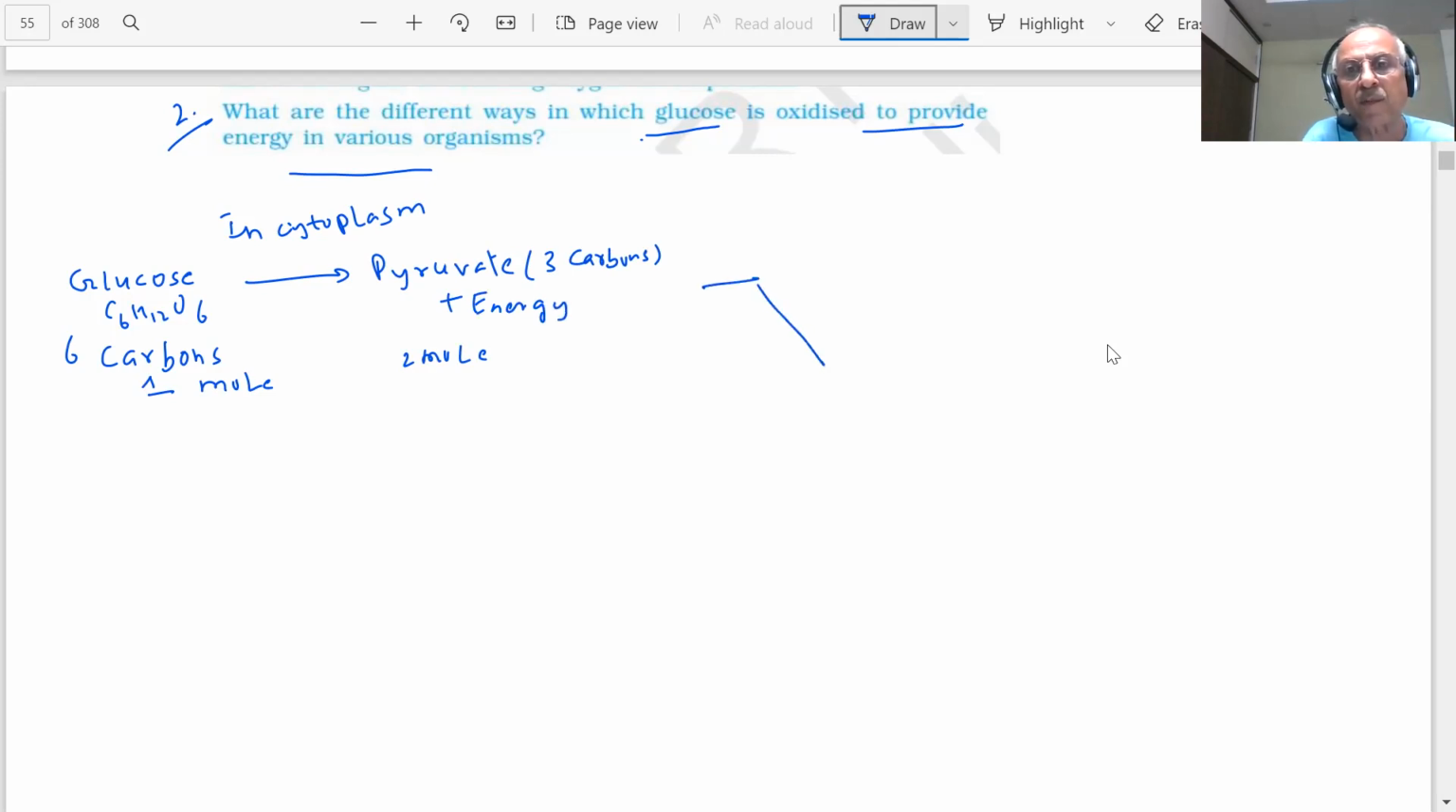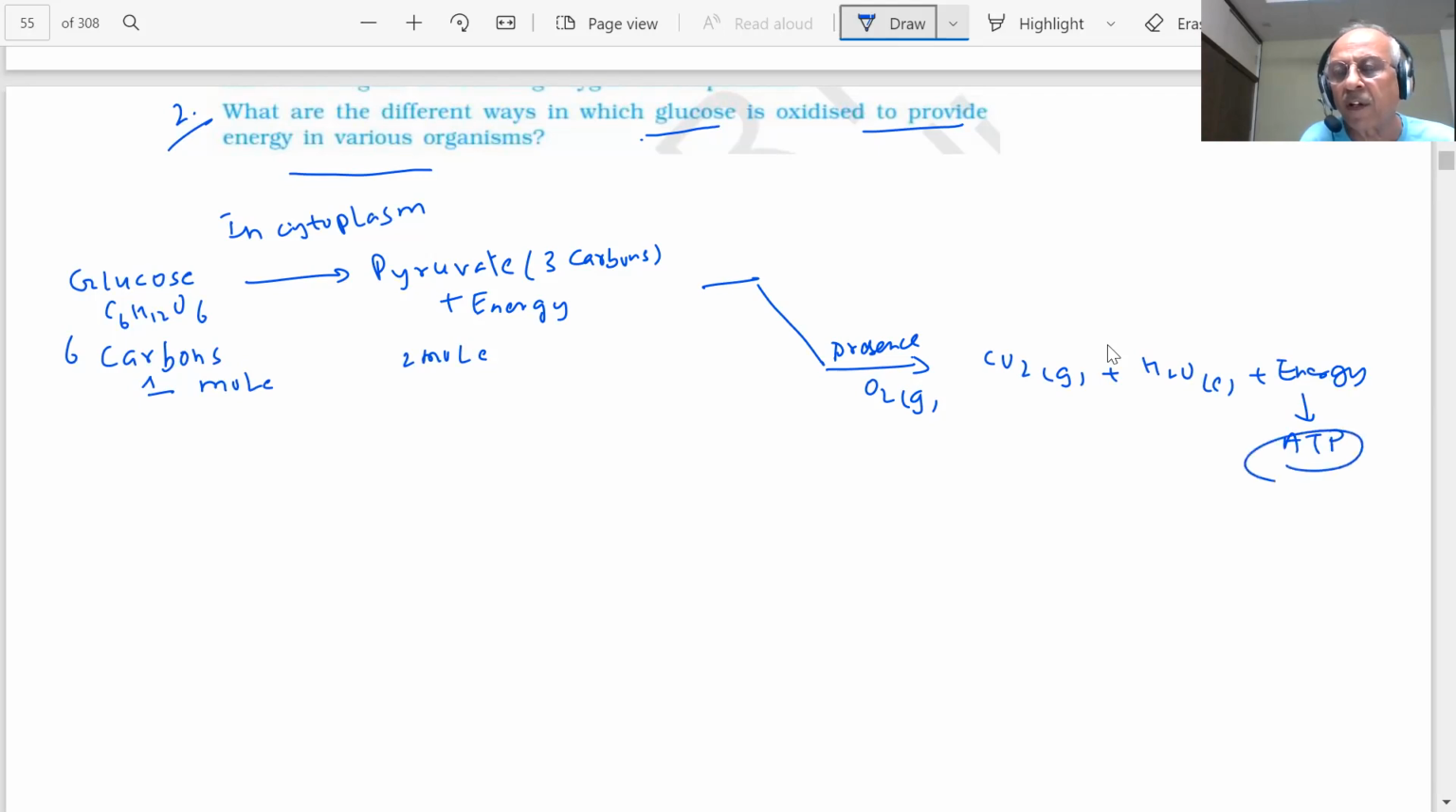There are mechanisms which we have shown. In the presence of oxygen, what happens? You get carbon dioxide, you get water, and you get energy. That energy is stored in the form of ATP. Here you get more energy. What do you call this? Aerobic. So this is a process, aerobic oxidation.